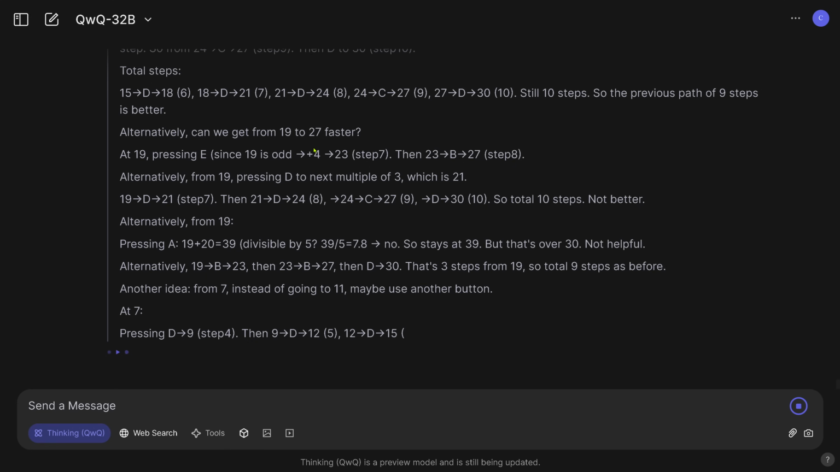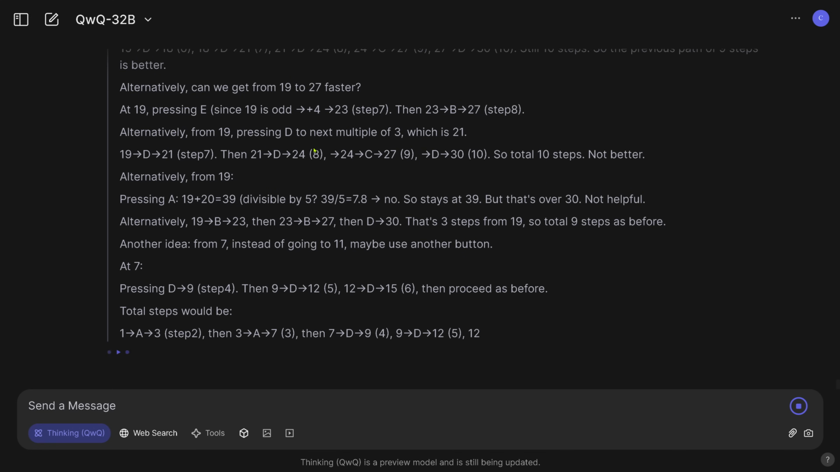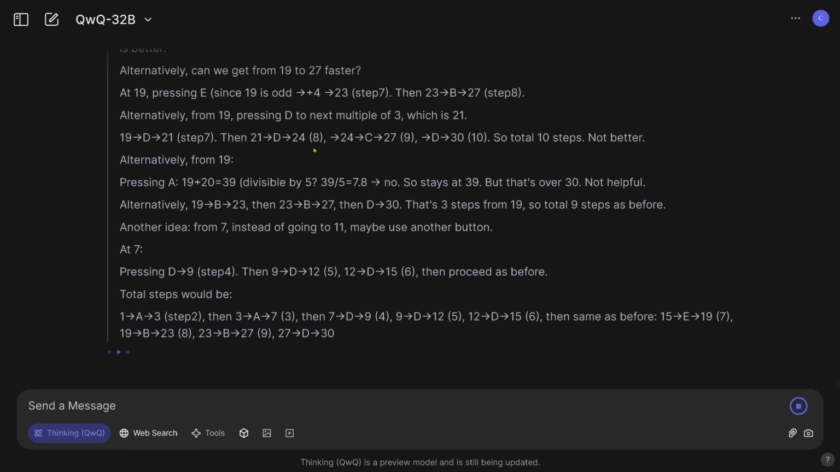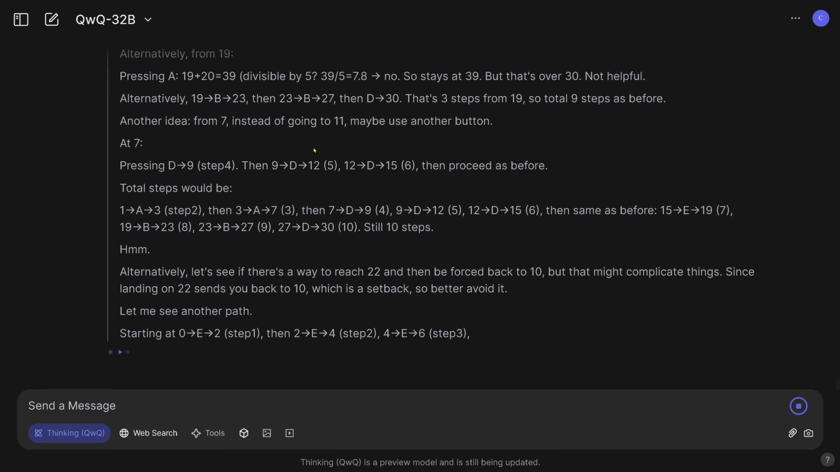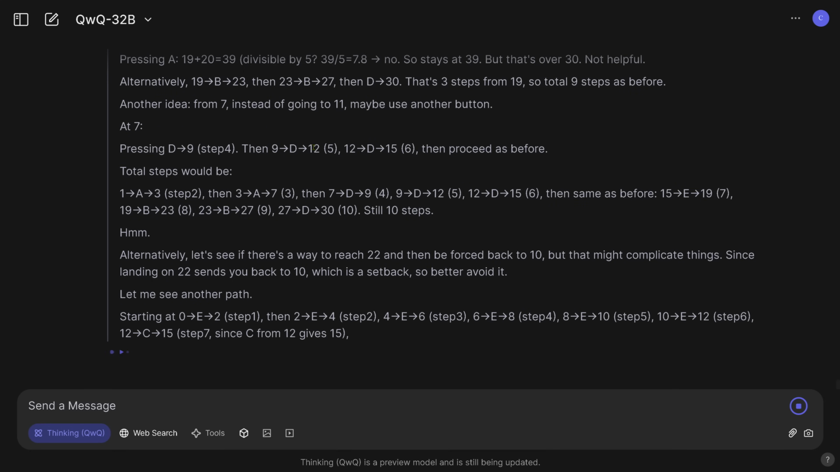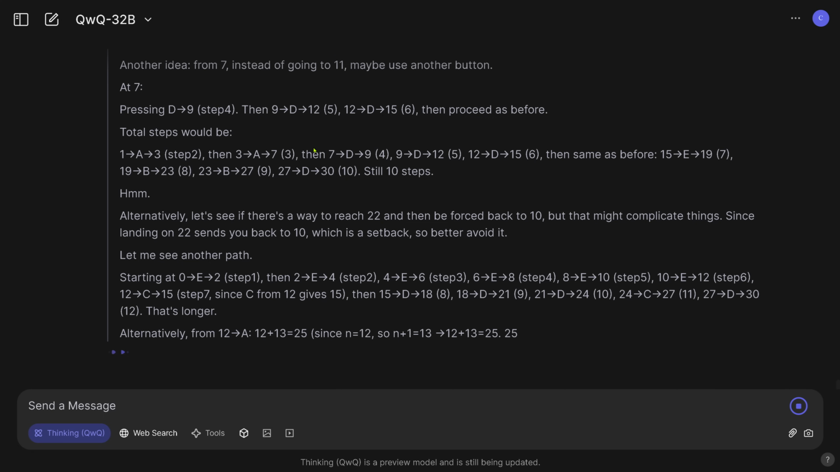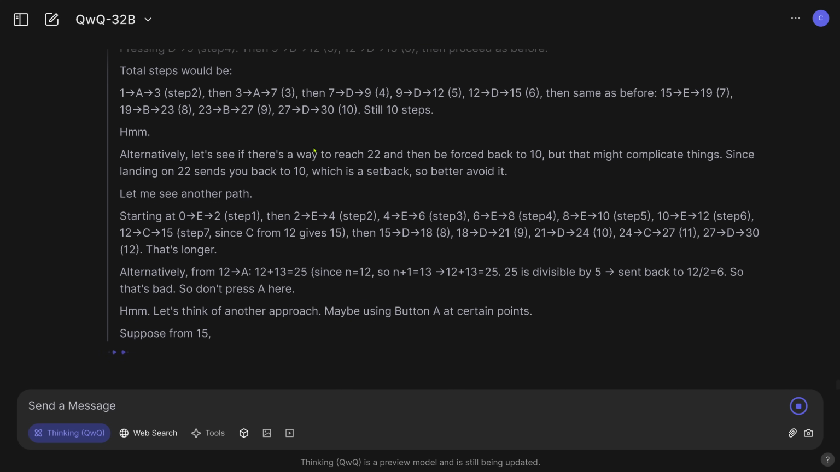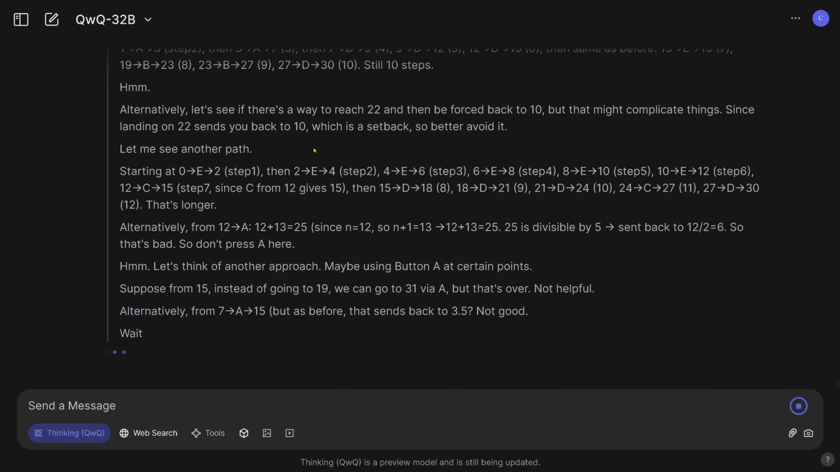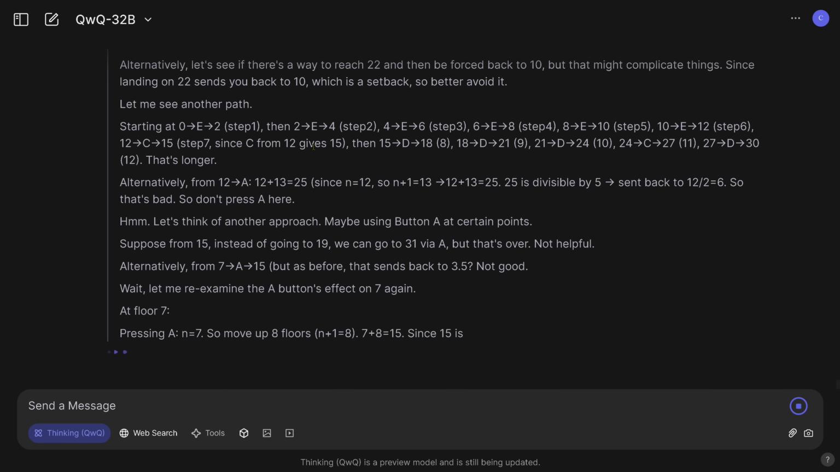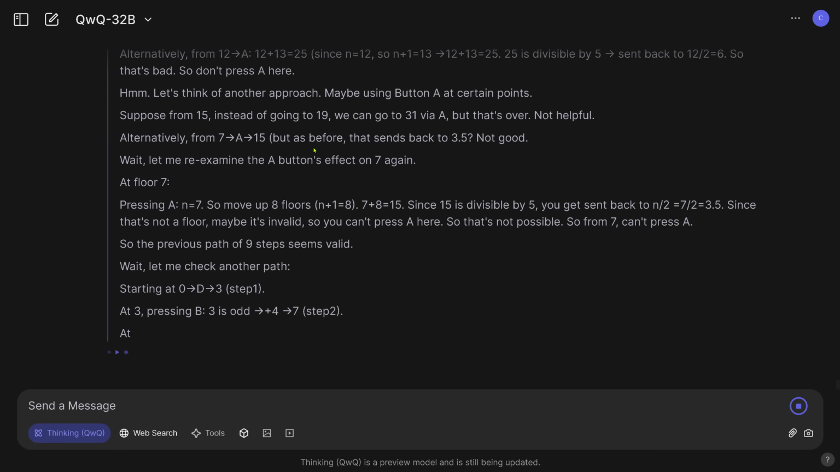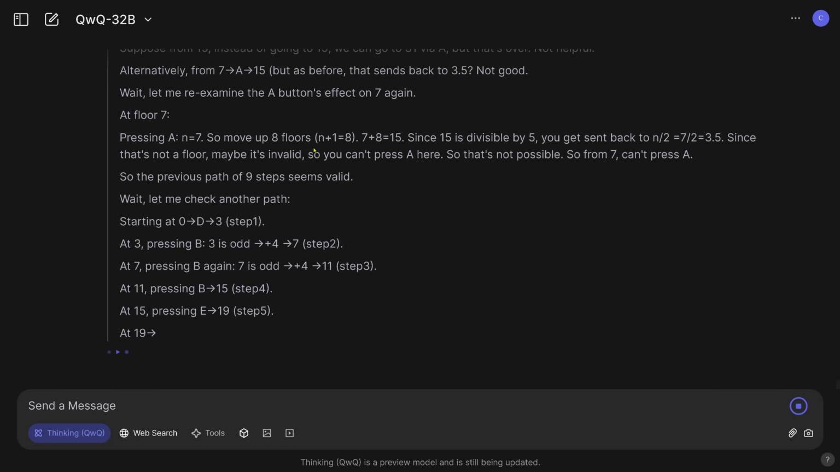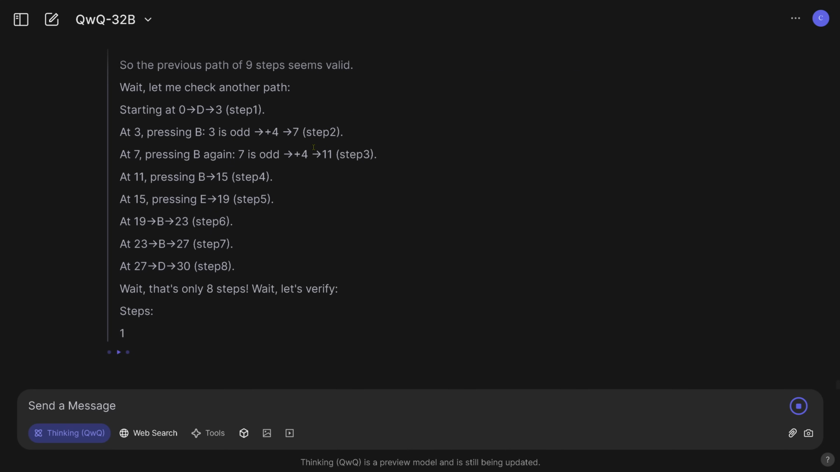Not helpful. As before. Now it's finding a solution it already encountered. Let me see another path. Still thinking hard. That's longer. Alternative, another path. That's bad. Another approach. Let me re-examine the button A effect on 7 again. This is nice, this re-examination, this self-reflection.